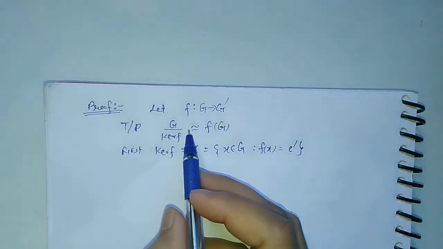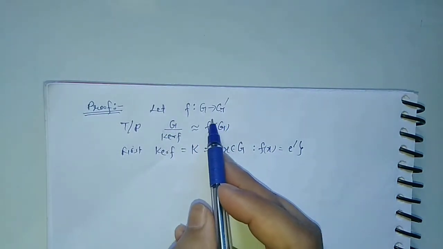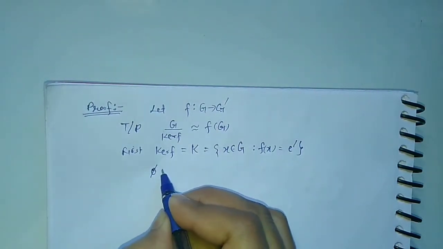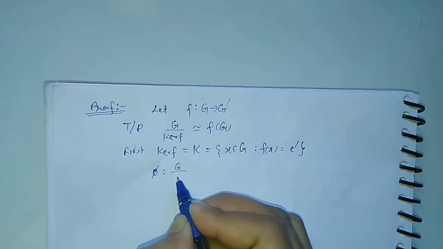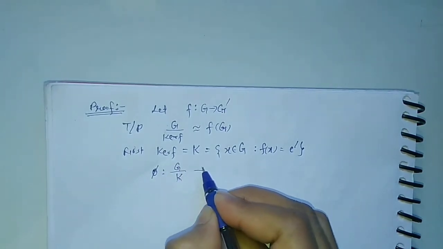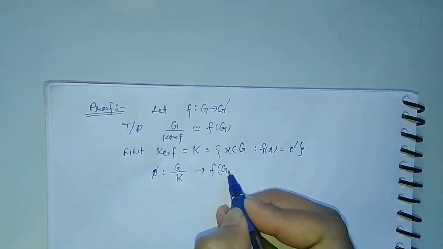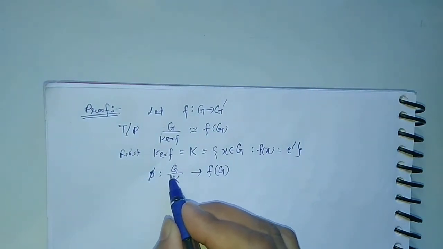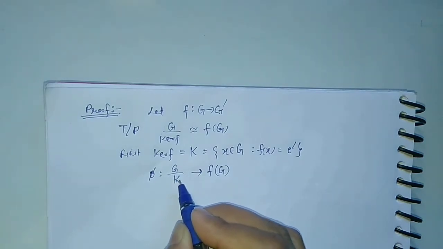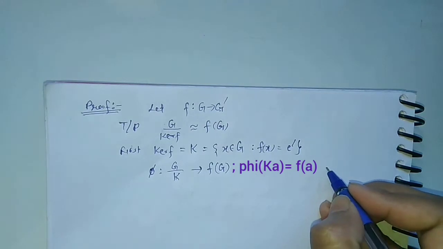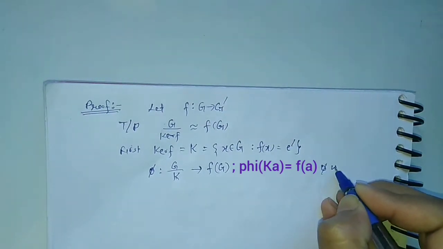So in order to prove that this group is isomorphic to this group, we can consider a mapping phi from G upon K, where K is the kernel of f, to f of G. And we have to prove that this mapping is an isomorphism from G upon K to f of G. So for this, first we have to prove that phi is a function.